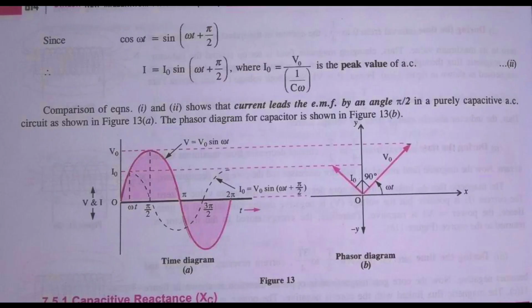In the phasor diagram you can see that the current leads the voltage. Current leads the voltage by the angle of 90 degrees, and if you compare the phasor diagram with the time diagram you can clearly observe that the current is leading the voltage.